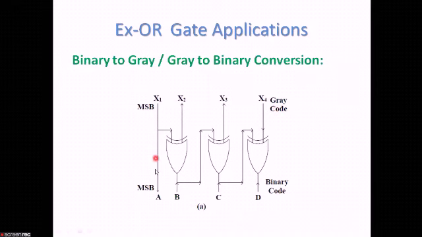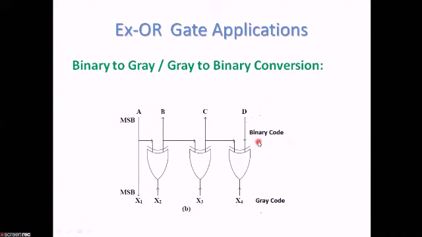So it is coming as the input to the second XOR gate, and we are getting C. Next, C is going as the input, and the other input is the fourth bit in the gray code, and this one is coming as D. So A, B, C, D we are getting is the binary code. So this XOR circuit can be used to convert a gray code to binary code. Similarly, you can also convert a binary code to gray code by using XOR gates.